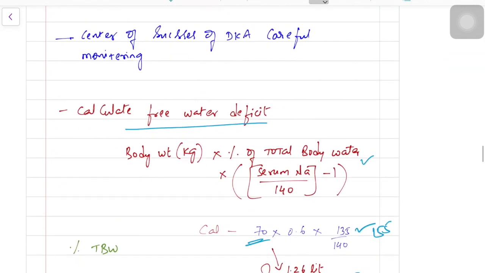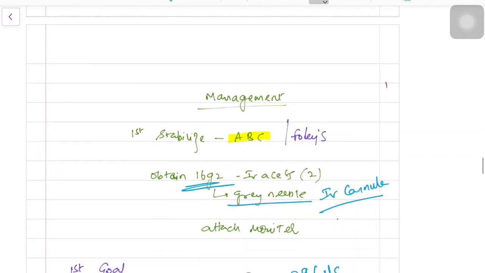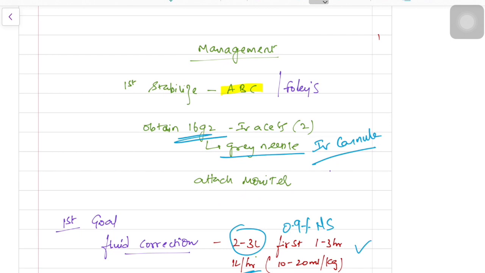Now coming to the main important part, the management. For any patient, the first management is airway, breathing, circulation. Coming to the emergency, first stabilize the patient, check all the vitals, place a 16 gauge needle, preferably two 16 gauge needles. The 16 gauge needle is usually a gray color needle, and place a Foley's.